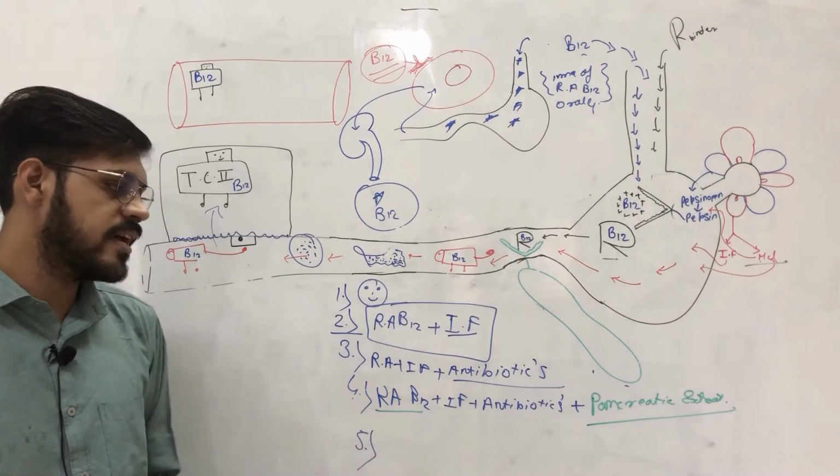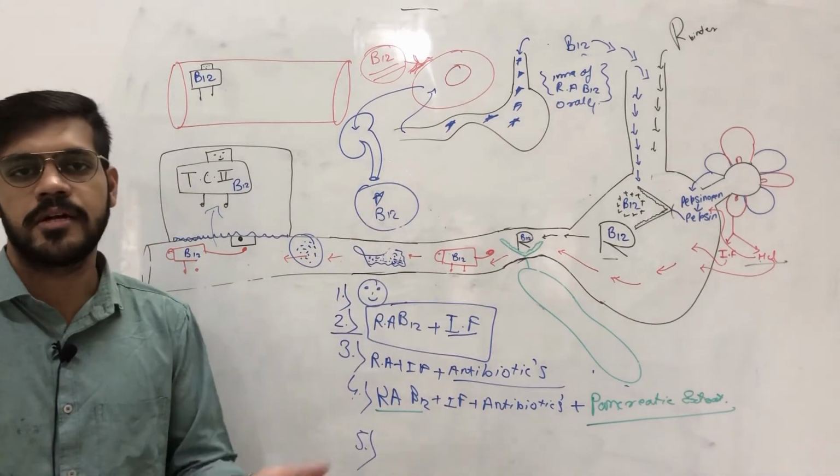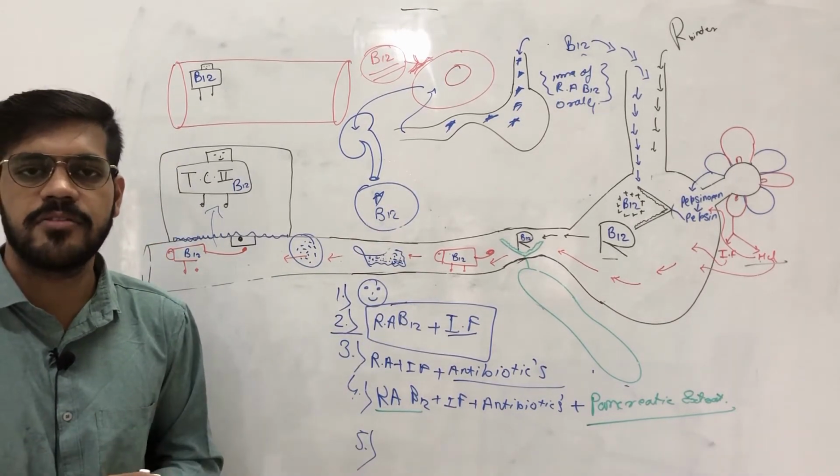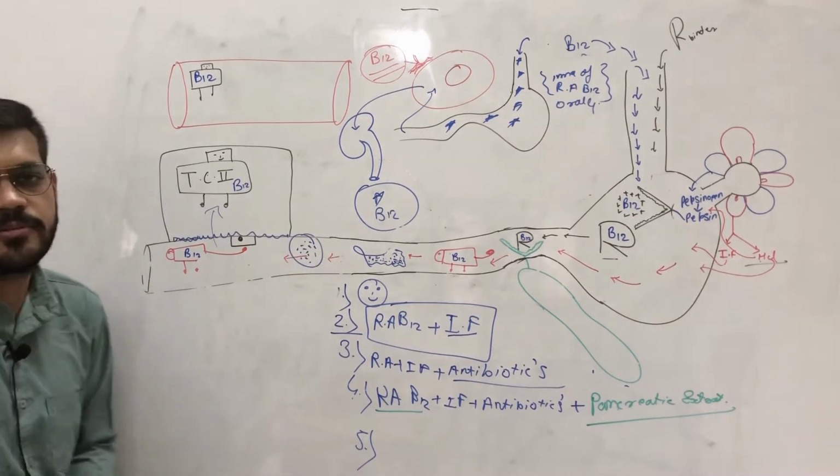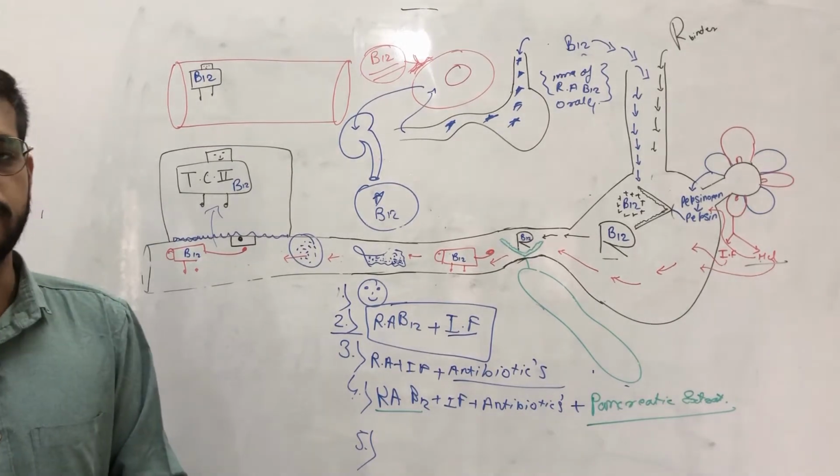And in the fifth case, we do all these remedies, but the B12 doesn't appear in the urine. That means there is a problem in ileal absorption.